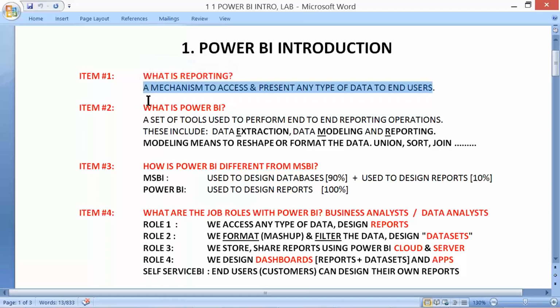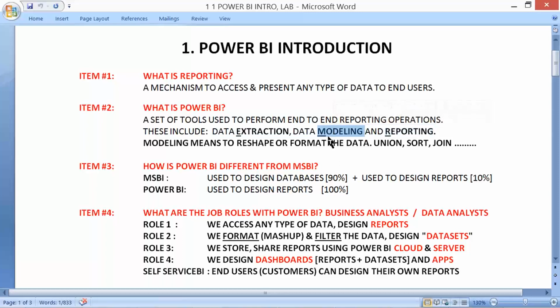Power BI is a set of tools to perform the end-to-end reporting operations like data extraction, data modeling, like shaping up the data, reshaping the data, decorating the data, and finally adding colors to it, the report.